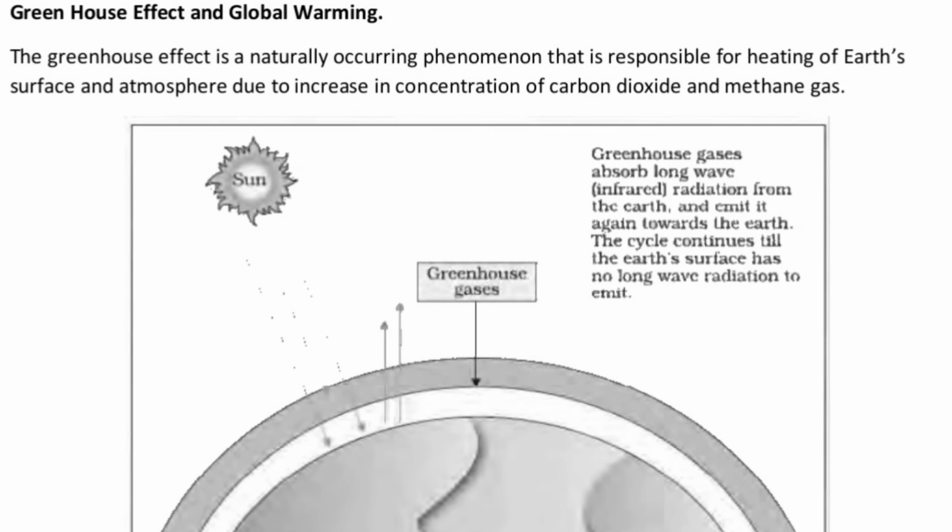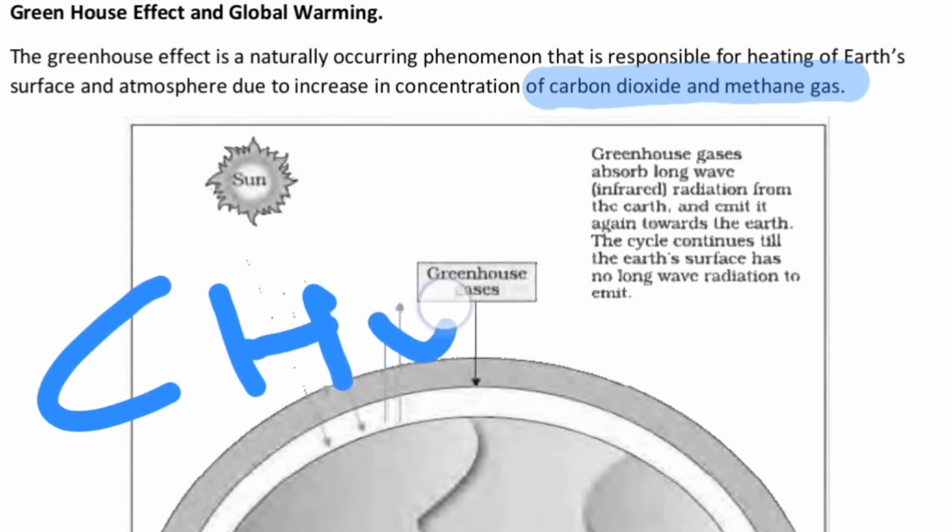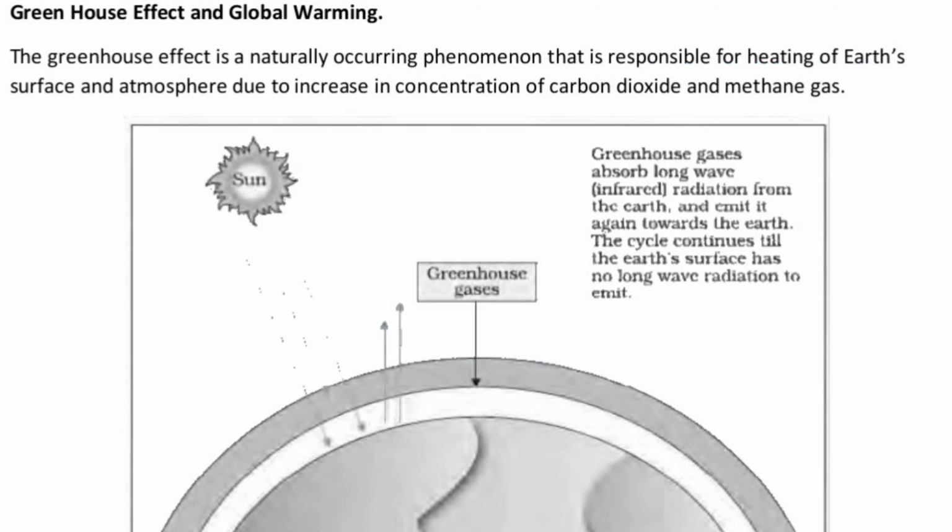So the greenhouse effect is a naturally occurring phenomenon that is responsible for heating the earth's surface and the atmosphere due to an increase in concentration of carbon dioxide and methane, specifically carbon dioxide and methane. I'll be writing methane first, then carbon dioxide. So here the greenhouse gases absorb long wave radiation from the earth and emit it again towards the earth. The cycle continues till the earth's surface has no long wave radiation to emit.